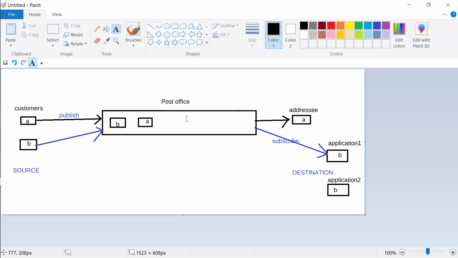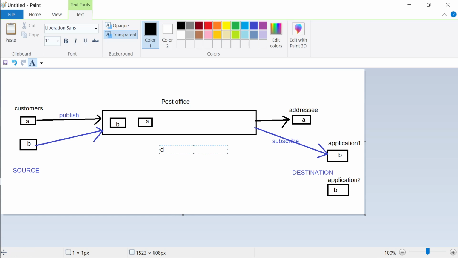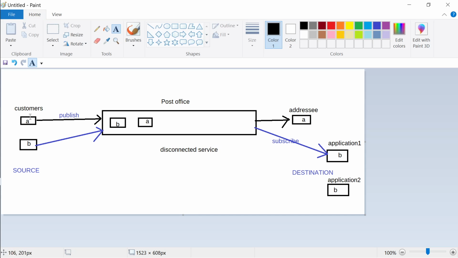So if you notice, the post office is first of all a disconnected service. What does disconnected service mean? It means if customer A could not put the data in over here, the post office will not stop. If anybody on either end of the post office, either the customer's end or the addressee's end, is not functioning for some reason, it is not affected. The addressee and customers are nothing but applications or data.